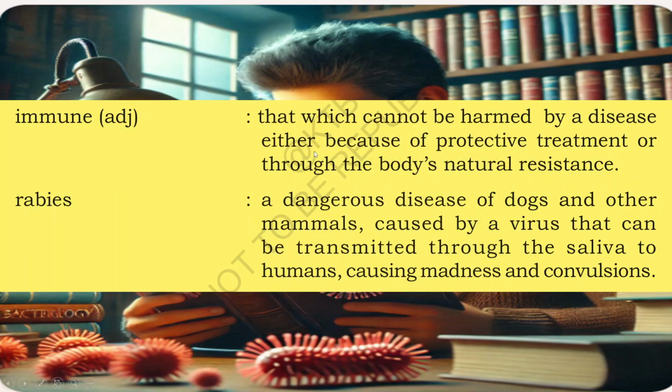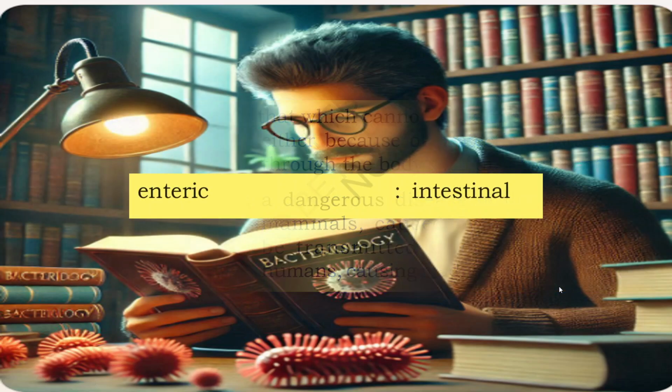Immune means that which cannot be harmed by a disease, either because of protective treatment or through the body's natural resistance. Rabies means a dangerous disease of dogs and other mammals caused by a virus that can be transmitted through the saliva to humans, causing madness and convulsions. Enteric: intestinal.